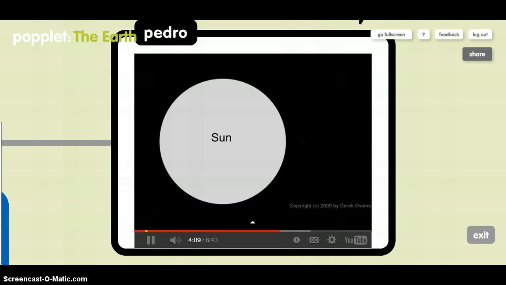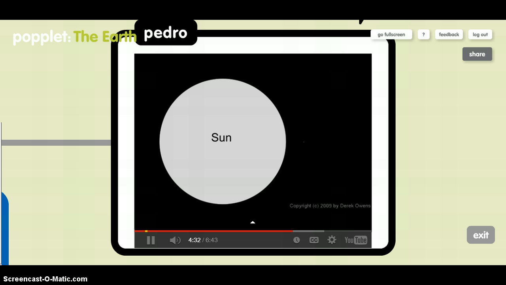Now let's talk for a minute about the Sun and the Earth. Here's a picture of the Sun. If the Sun were the size shown in this picture, then the Earth would be the size of this little dot right here. You might not even be able to see it on your screen. It's just a little bit bigger than 1 pixel on my monitor. So that tells you that the Sun is huge compared to the Earth.